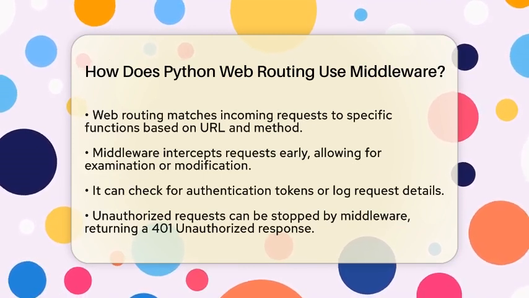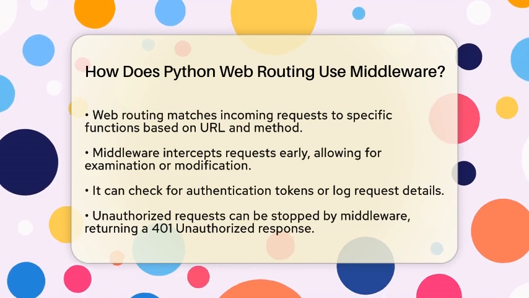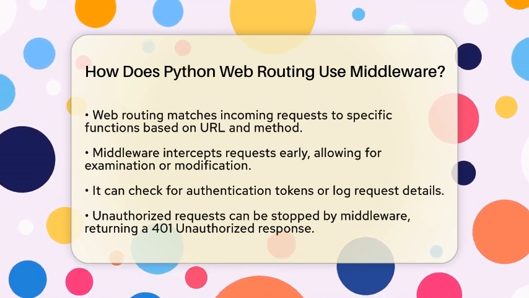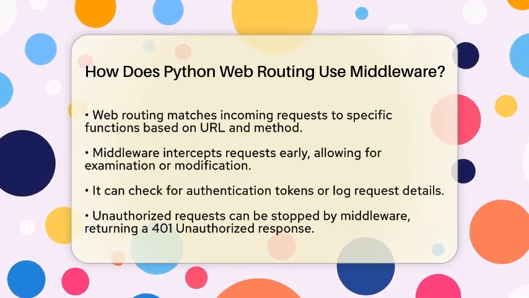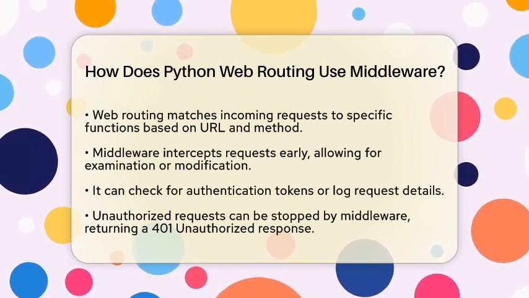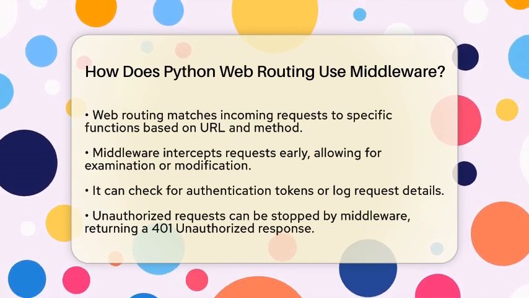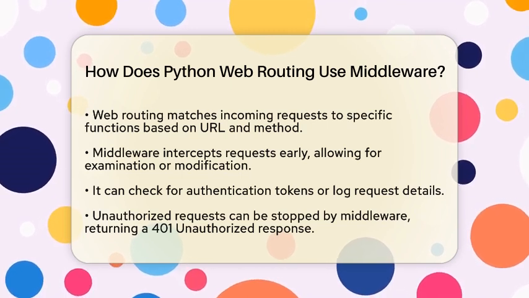First, middleware intercepts requests before they reach any specific route handler. This means it can examine or modify the request. For example, it can check for authentication tokens or log request details. If something seems off, it can even redirect users to a different page.